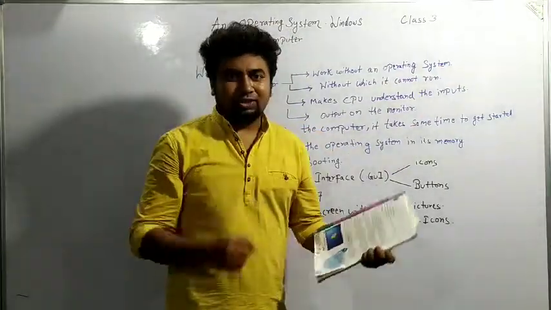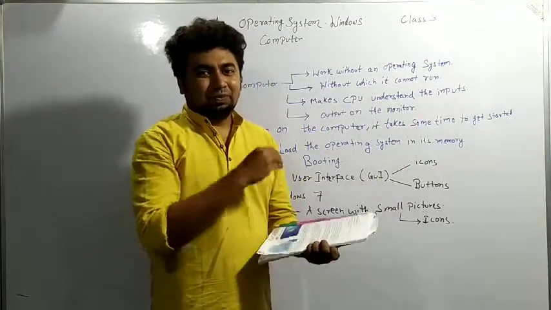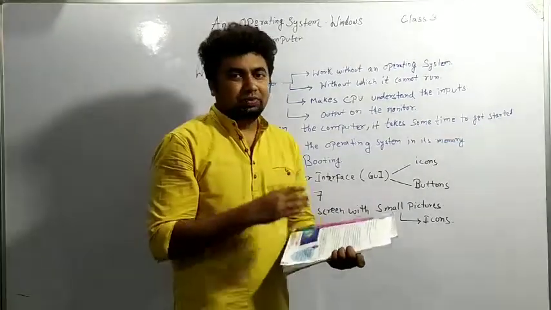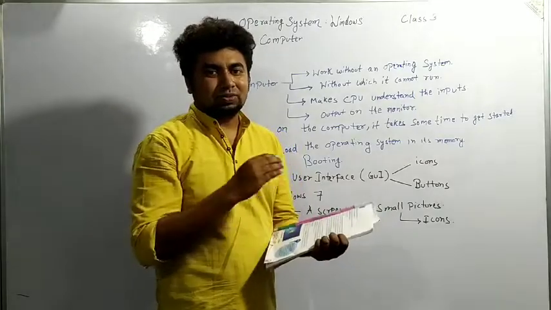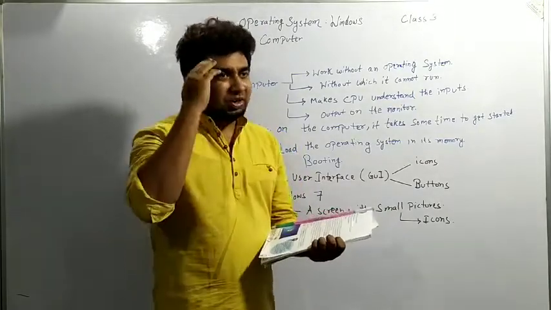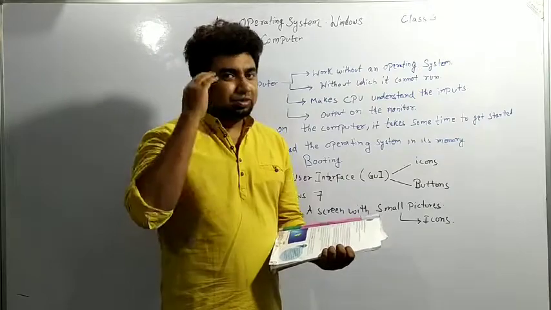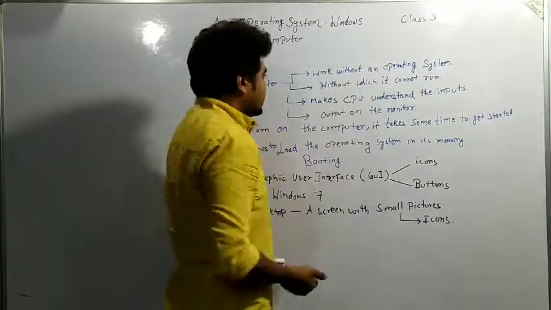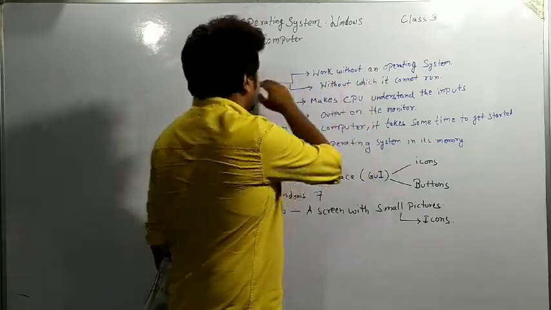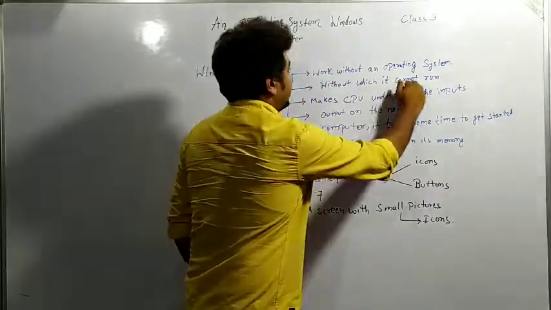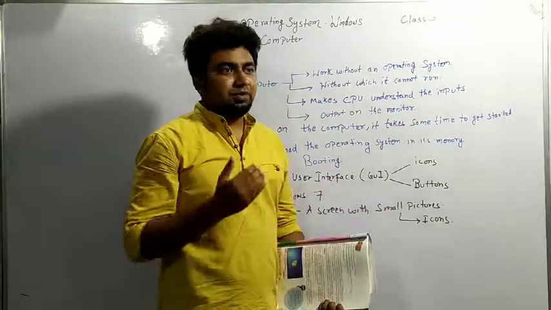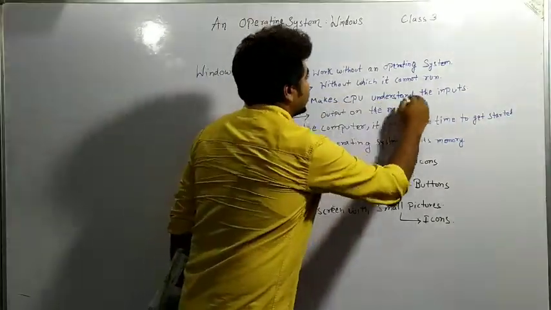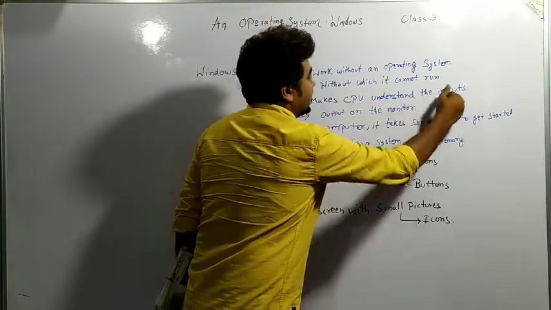Run does not mean running on the track, it means it performs the processes inside the computer or CPU. We have studied in parts of a computer that the CPU is the brain of the computer. Likewise, we also think what to do, what not to do. So same thing, the computer doesn't run without an operating system. If a computer doesn't have an operating system, it will not run. So it makes the computer, the CPU, understand the input.